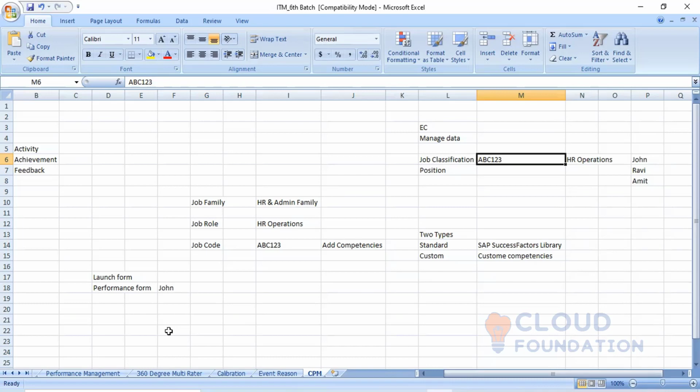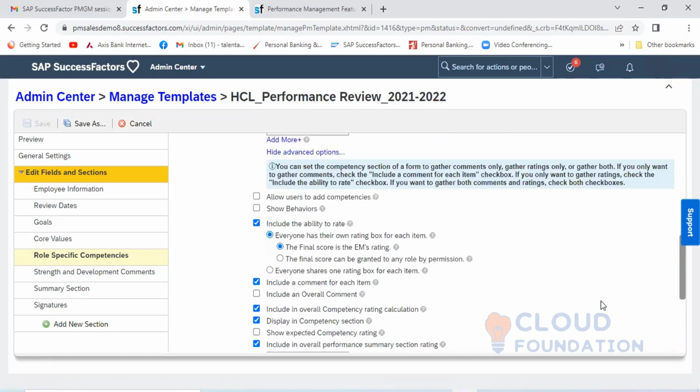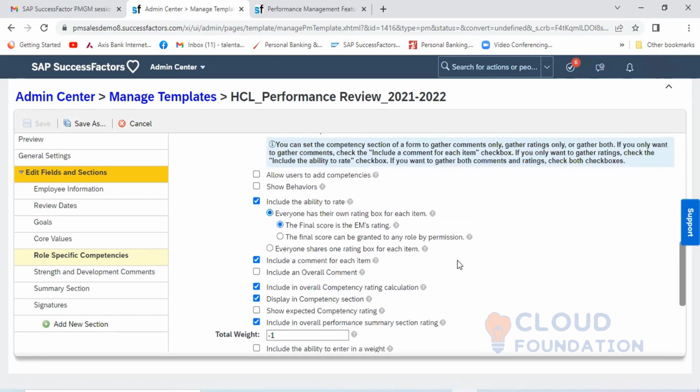Sometimes, if it is not mapped, and you are in the permission of the performance template, when you are creating the template here, suppose you give an option, if you go and see here, allow user to add competency. If you enable this option, what will happen? When the form is launched, there will be an add button for them.